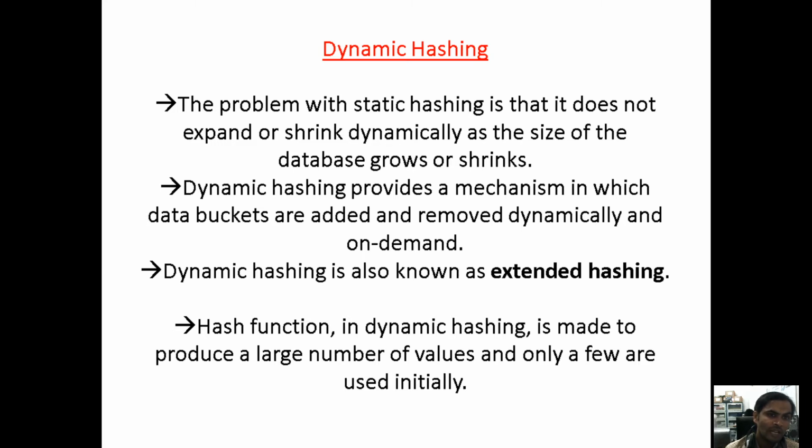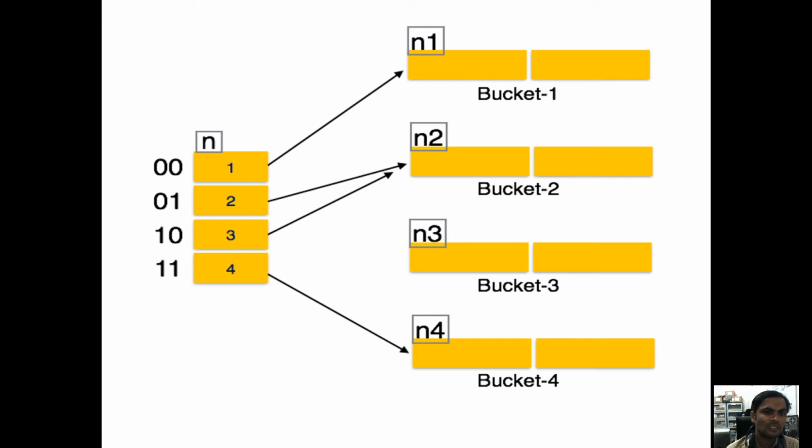Coming to dynamic hashing, this mechanism we call extended hashing. Extended hashing means it is dynamically creating the size of each bucket. That is the purpose we call it extended hashing. Under extended hashing also we have search key values, a hash function, and a hash table, and for the hash table we have the address also. For your understanding, under dynamic hashing, the index will be there. For the index we are storing 0, 1, 2, 3, 4.